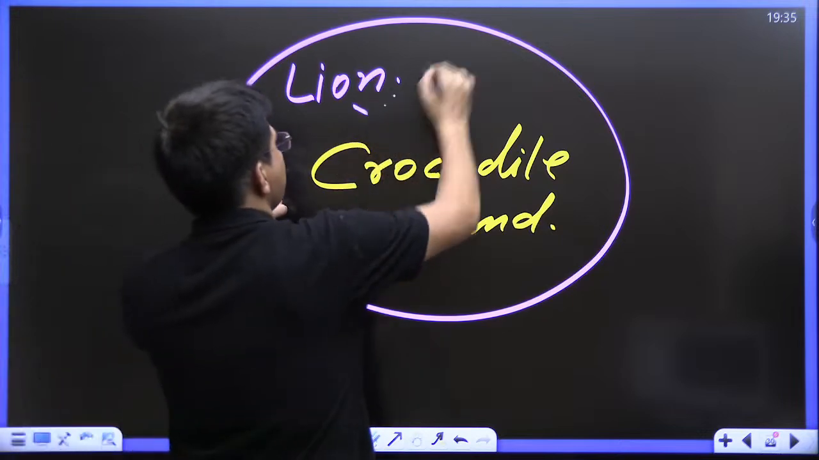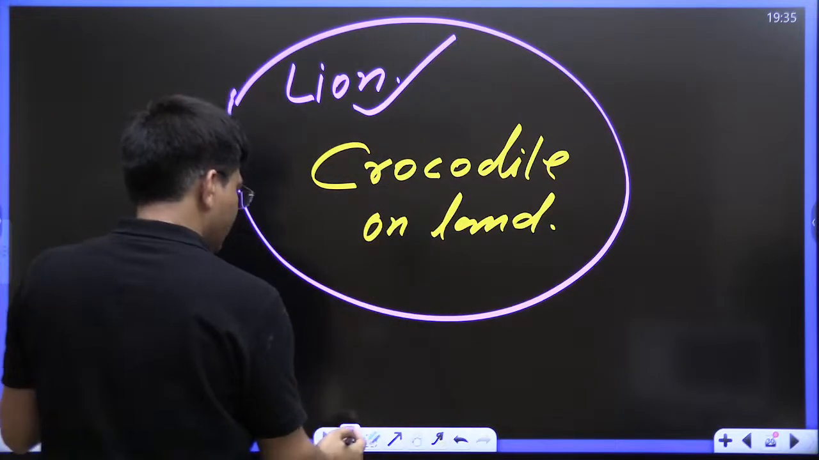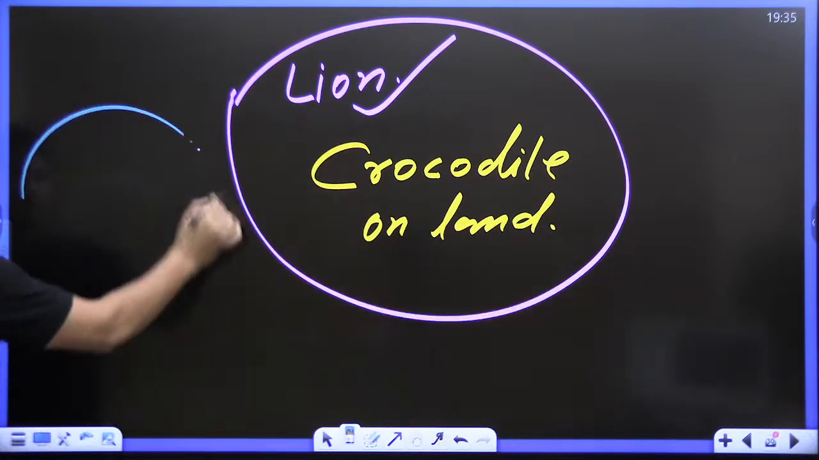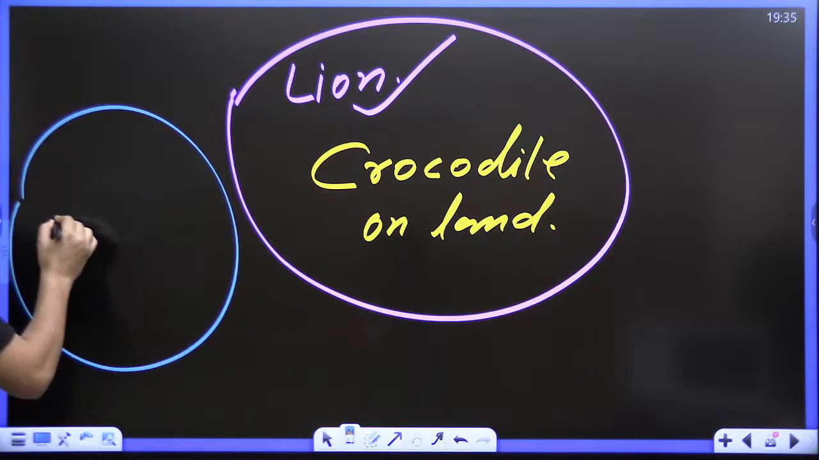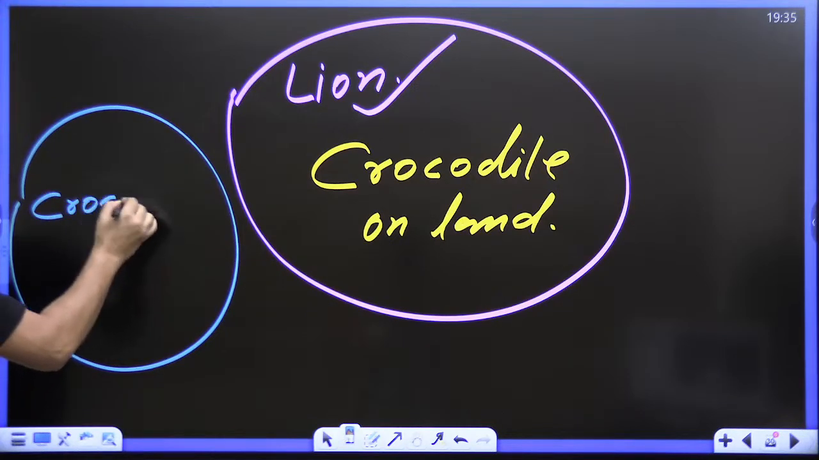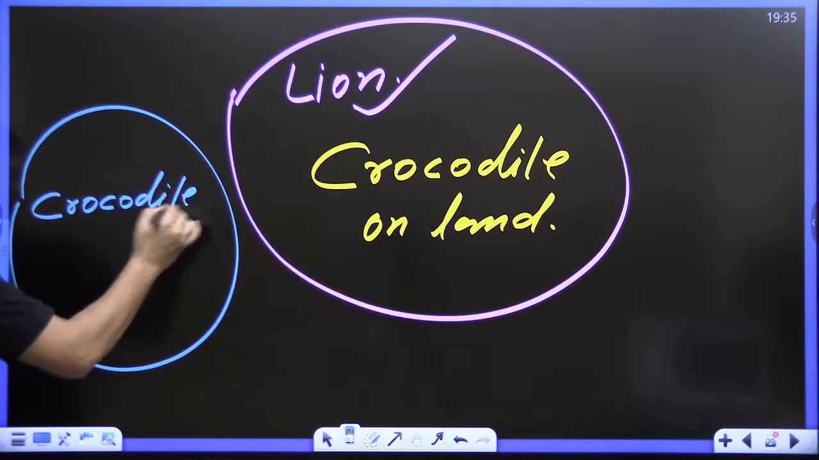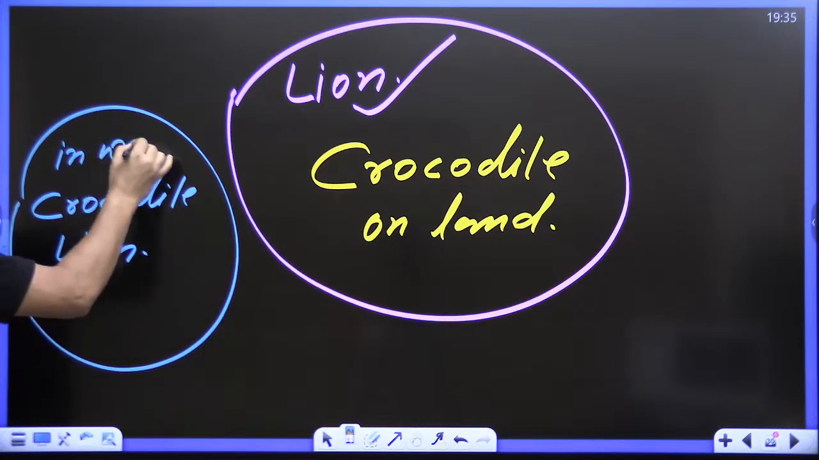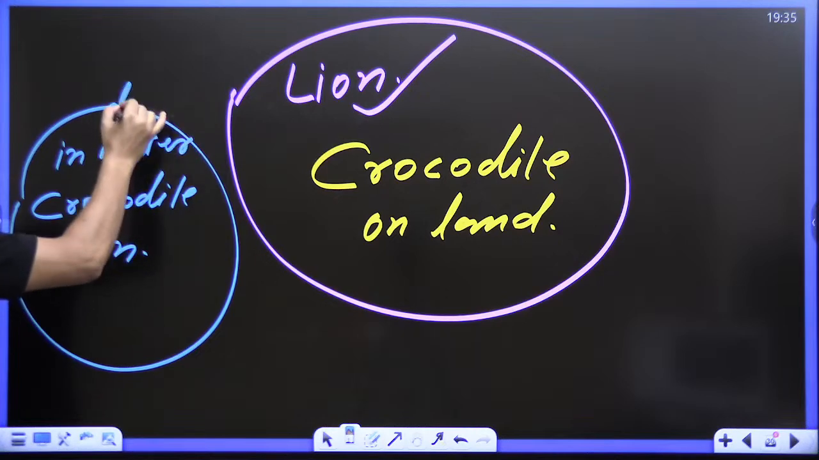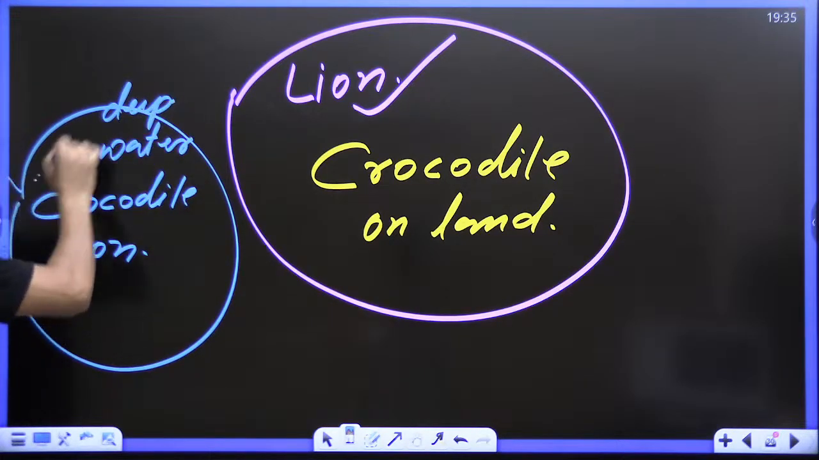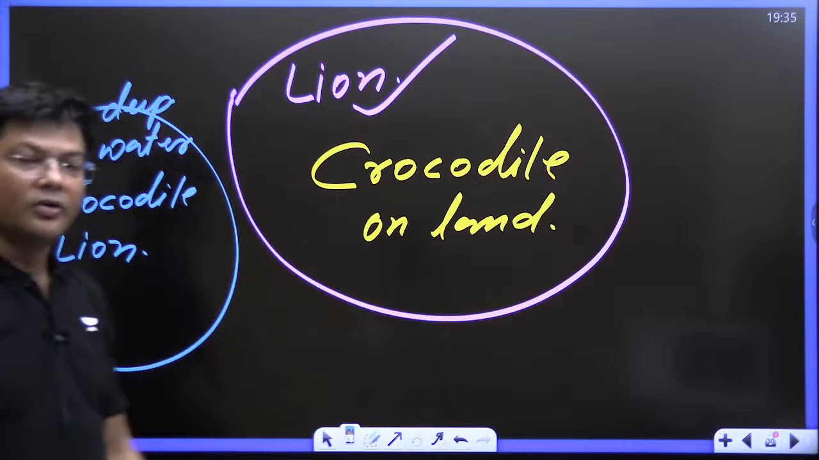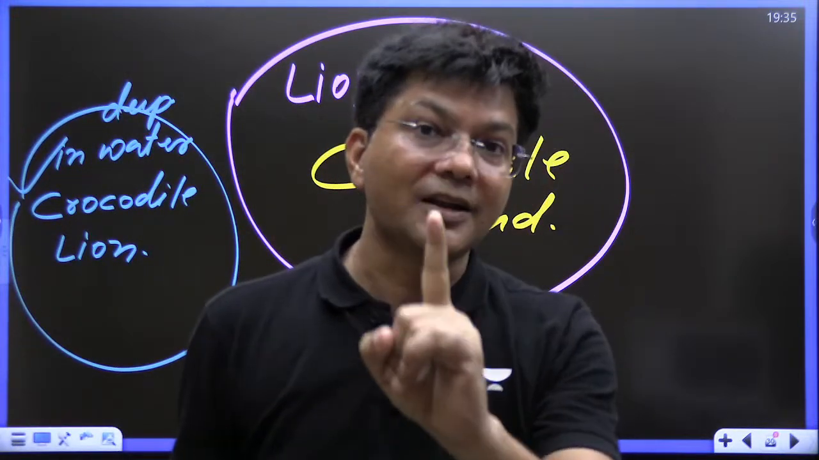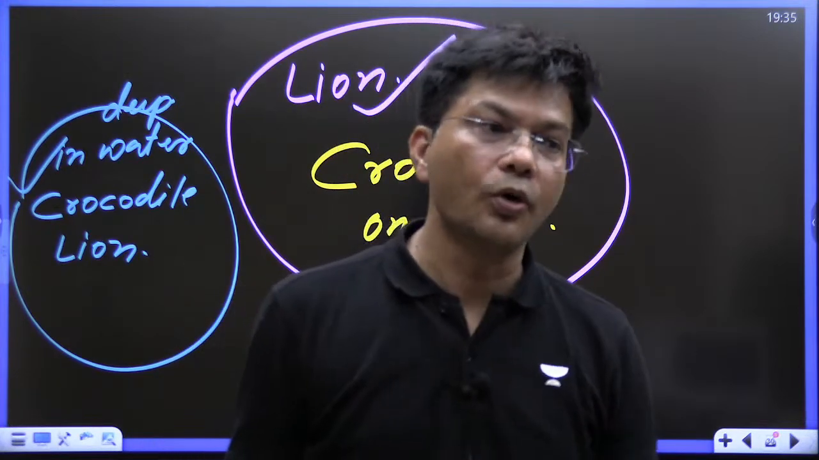Definitely, lion is the winner. But if they are inside water, if crocodile and lion are inside water, in deep water, then crocodile is going to win. So kids, it depends. Who you are is not that important. Where you are is more important.